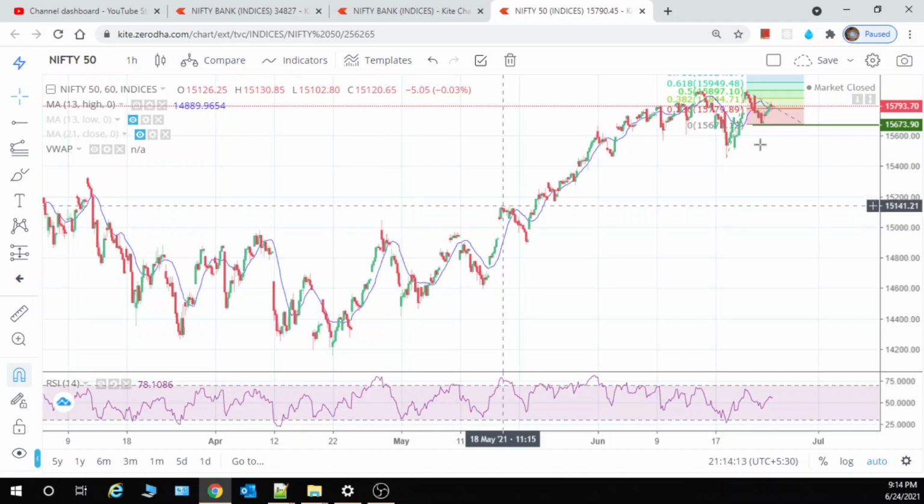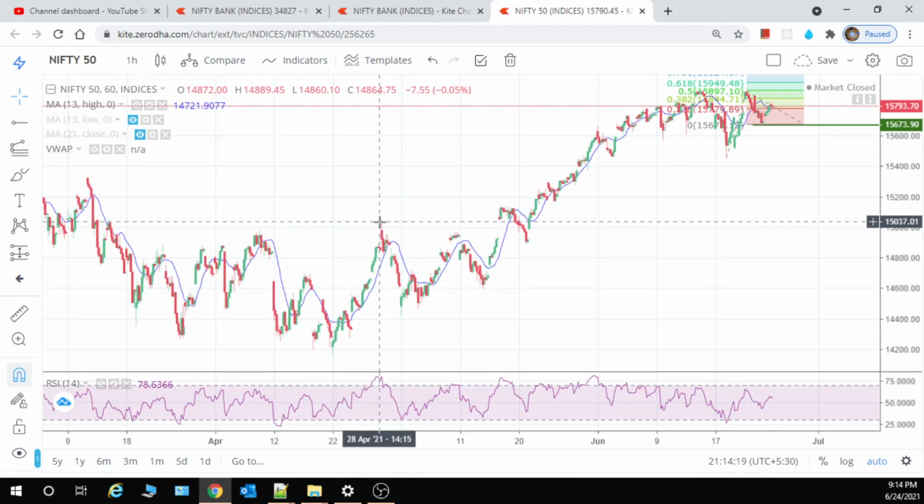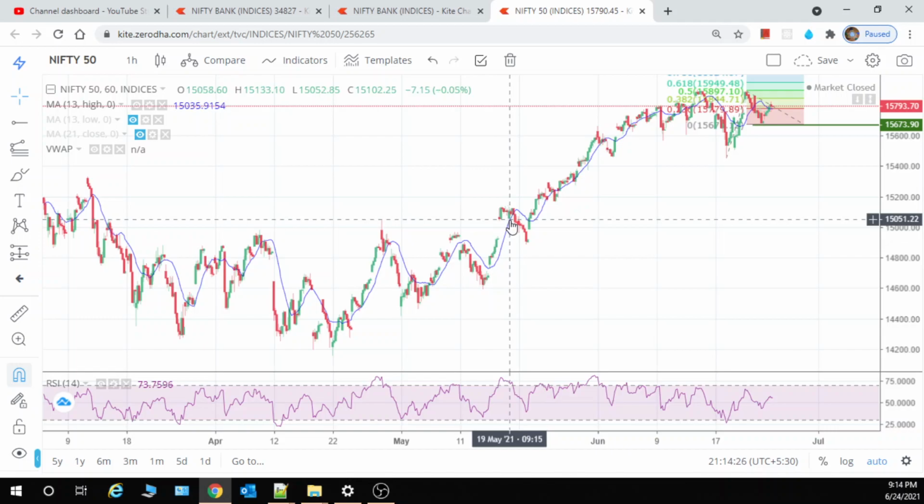If it had come down and broken, then only I would be bearish. Otherwise the trend is still bullish. Above 15,000 the trend is bullish. If it comes below, then the trend will be bearish.